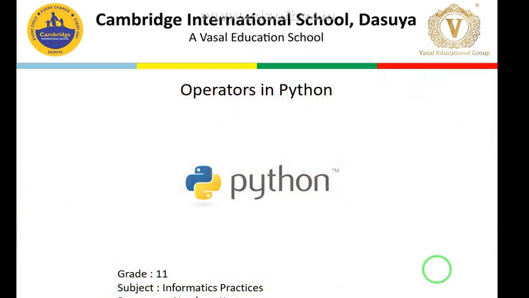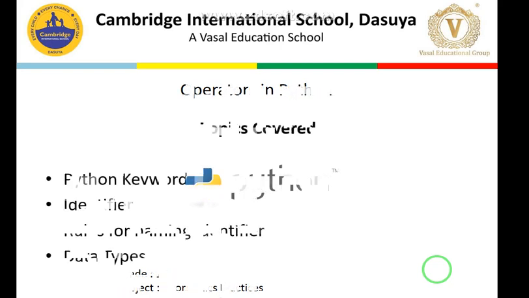Today we are going to focus on operators in Python. What are the different operators in Python? So that we will study in detail. Before going into today's topic, operators, we will cover what we have covered till date.